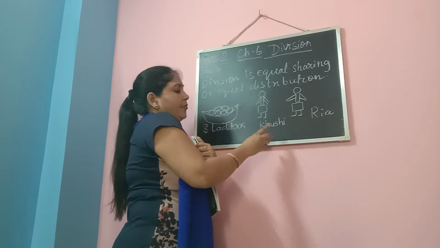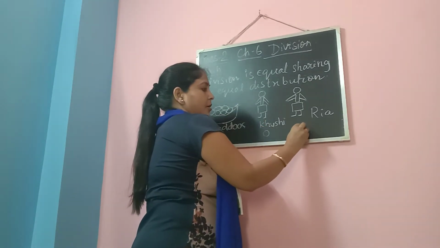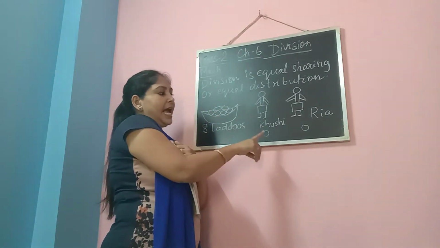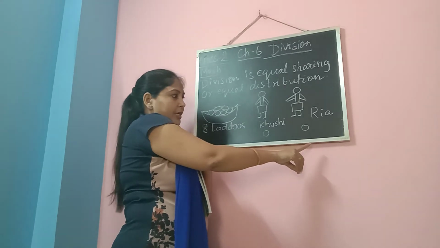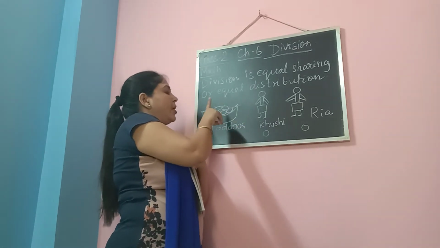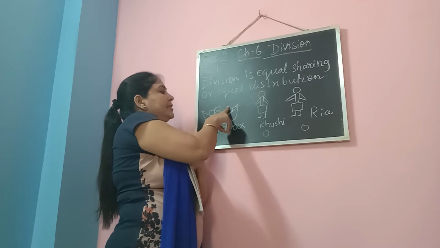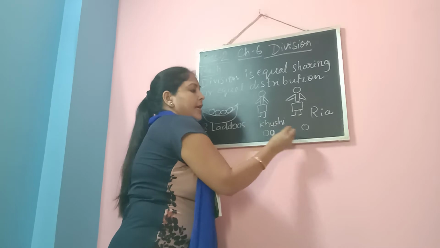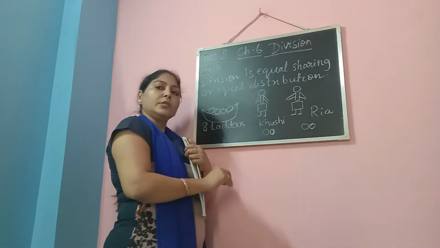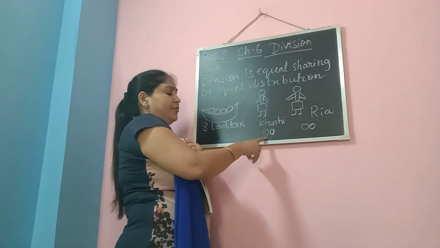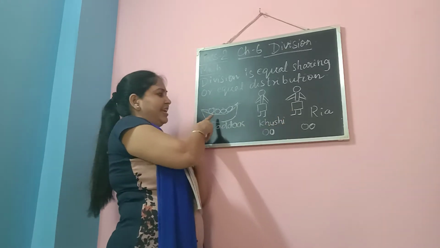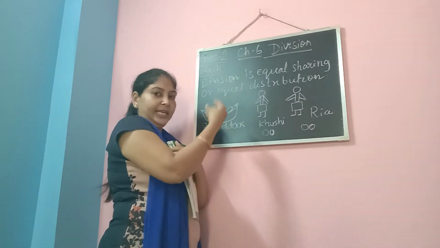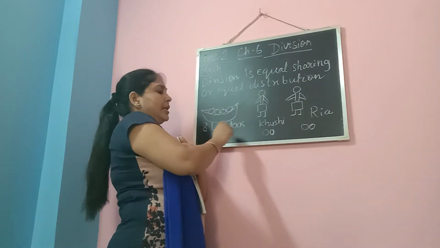First, we have given 1 laddu to each from the 8. Now here 6 are left and 1 I have distributed to each one of them. Then again from the basket I am giving 1 laddu to each one of them. So here we have given 2 laddus to each of them. Still we have 4 laddus left in the basket. Now these 4 laddus also have to be divided equally, distributed equally. So let's do that.